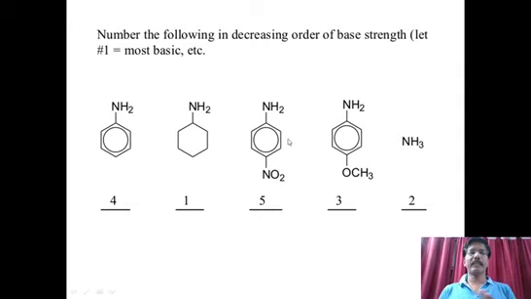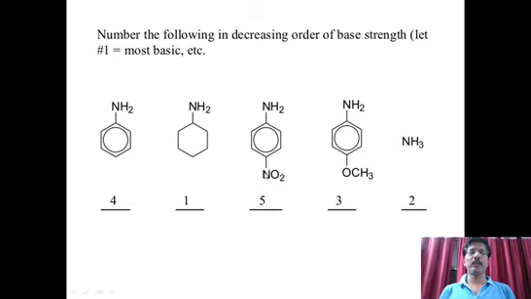Now, again, when compared to these three aromatic amines, if an electron releasing group is present, the basic strength is more. If electron withdrawing groups are present, basic strength becomes less. So, pure normal benzene, that is without any group. Now, when we compare these three, this methoxy group is present. This is electron releasing. Therefore, its basic strength is very strong. So, it comes third position. And this aniline, without any group, is fourth position.